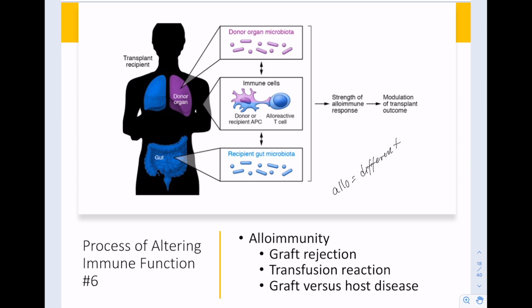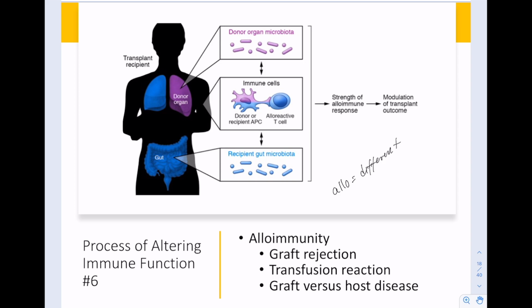Alloimmunity comes into play when we receive a tissue or cells from another person. When that happens, our T cells will interact with the donor tissues, check their MHC class 1 molecules, and determine if it's self or foreign tissue. Now, the MHC class 1 molecule is produced because of several different genes interacting together. MHC class 1 molecules are specific to each individual, but the more closely related somebody is to you, the more genes you share with them, and the more likely that your MHC class 1 molecule is similar to theirs.